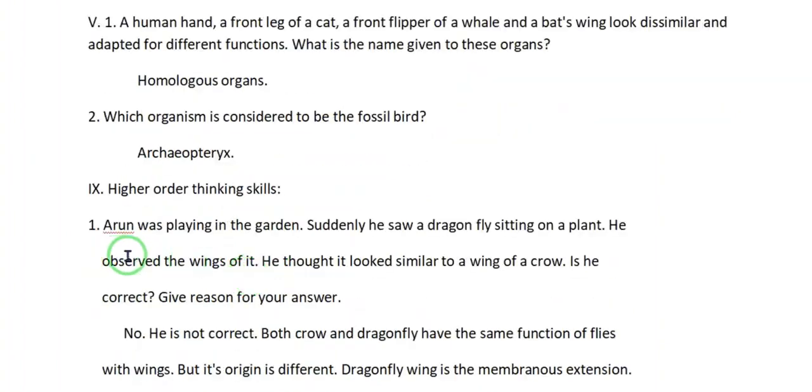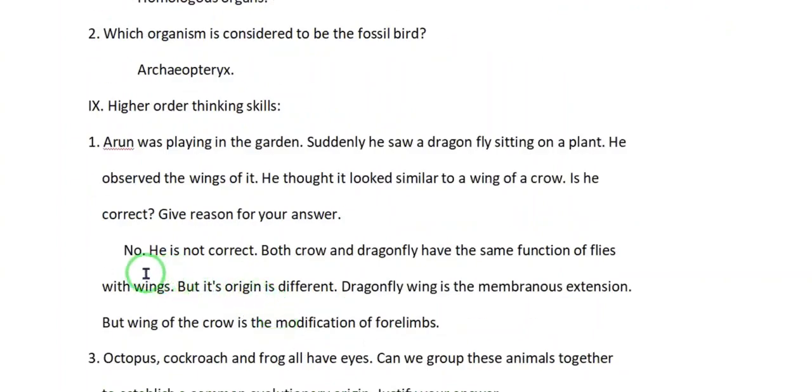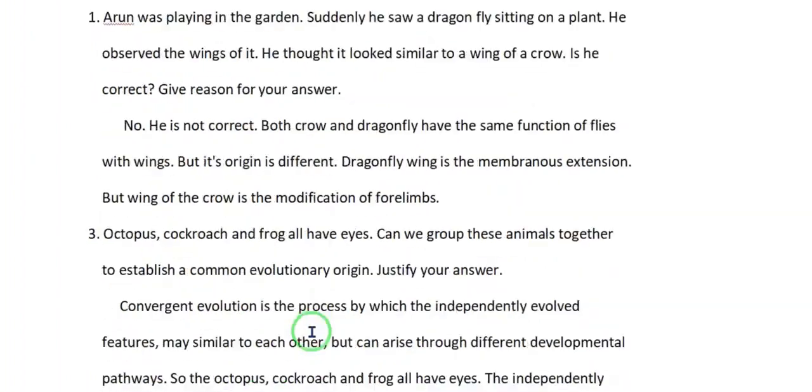Roman number 9. Higher order thinking skills. Question number 1. Arun was playing in the garden. Suddenly he saw a dragonfly sitting on a plant. He observed its wings. He thought it looked similar to a wing of a crow. Is he correct? Give reason for your answer. No, he is not correct. Both crow and dragonfly have the same function of flying with wings, but their origin is different. The dragonfly wing is a membranous extension, but the wing of the crow is a modification of forelimbs.